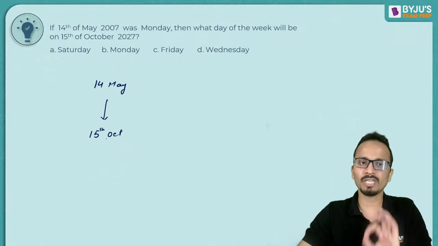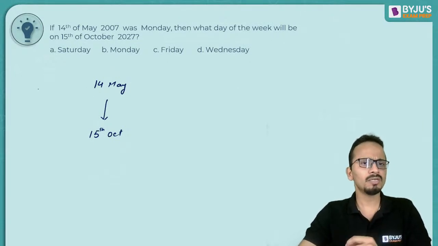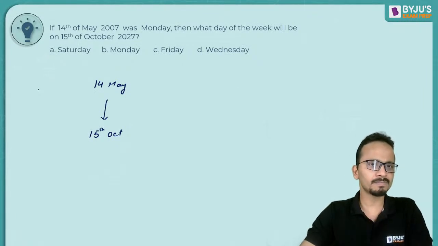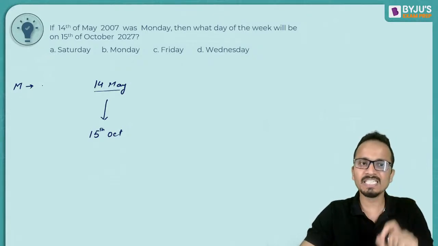In the month of May, total 31 days are there, but we are done with 14 days. So 31 minus 14, I'm left with 17 days.